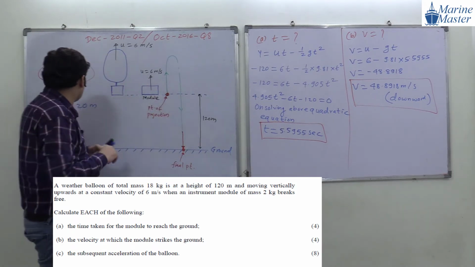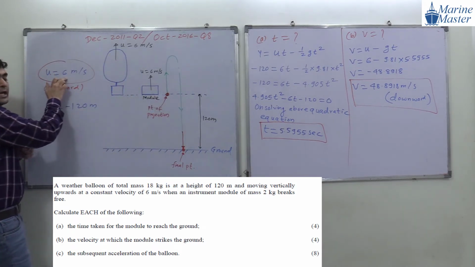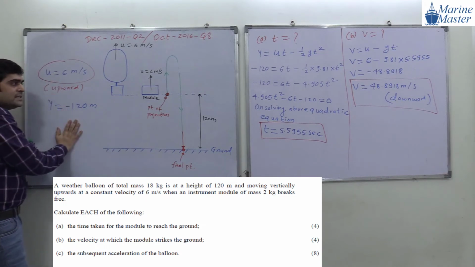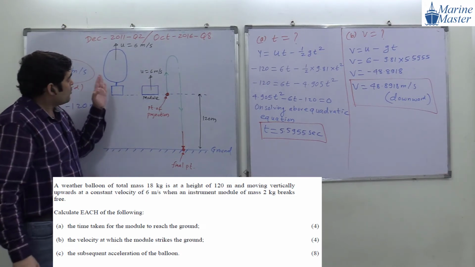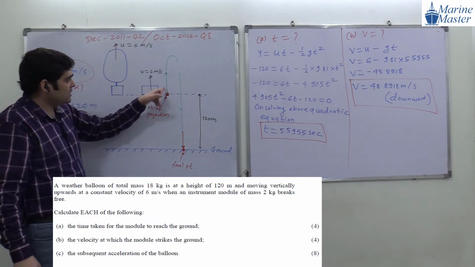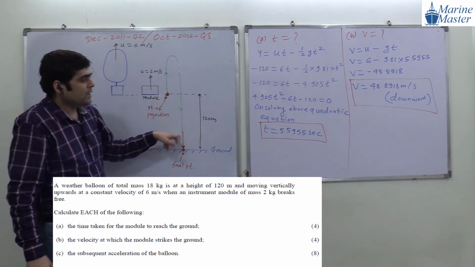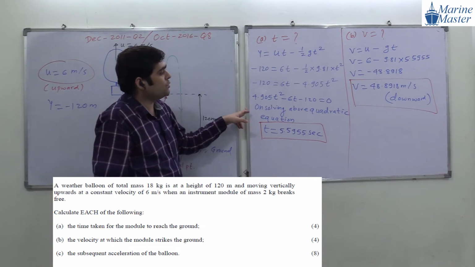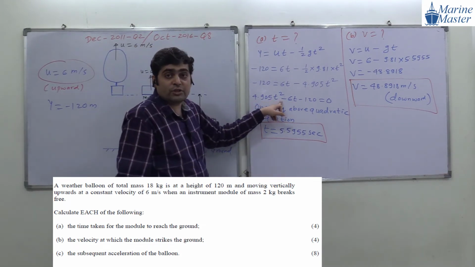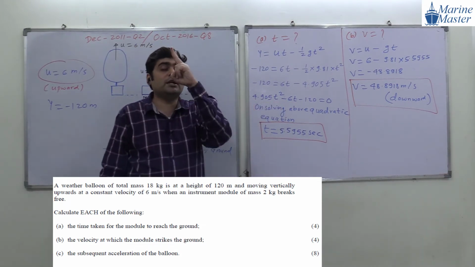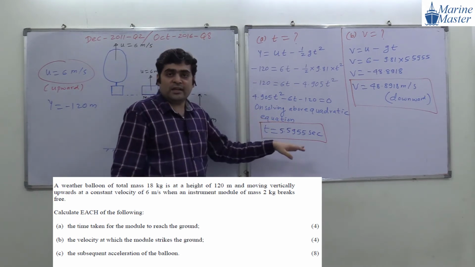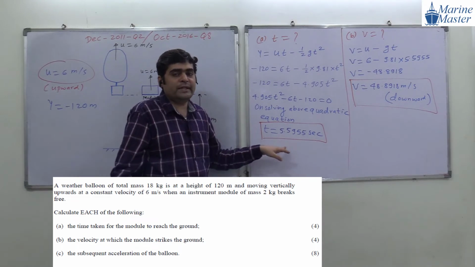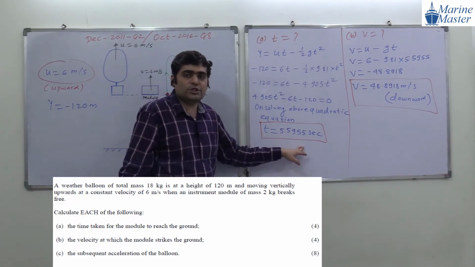Try to see the scenario here. Does anyone have any doubt about why y is coming positive, why y is negative? Observe this drawing. The module goes up, then breaks. Then we have shown the path, and then we calculate the time. Here we solved a quadratic equation. While solving it, we get two values, one positive and another negative. A negative value has no meaning in case of time, so we considered the positive value.